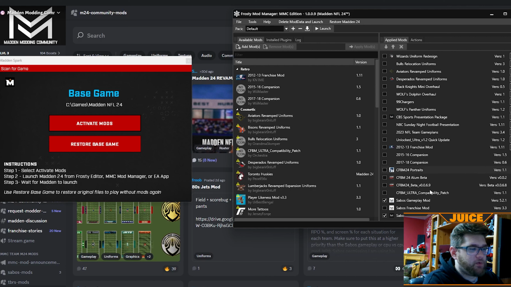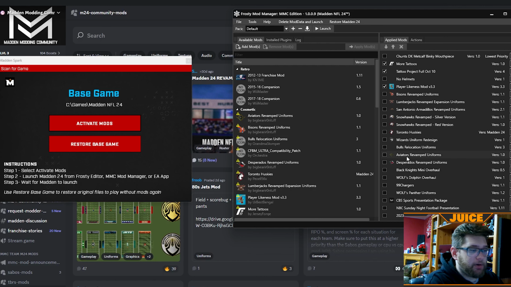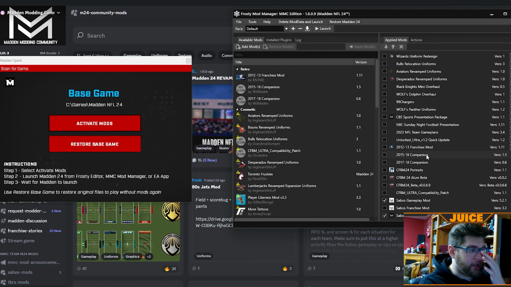Basically, all of these ones are my mods, or my top ones. The gameplay mod, franchise mod, college football, all of the retro mods. Then you go up to the Desperados, and then certainly these three right here, the two tattoo ones and the player likeness one. These are all my big mods that I use. Now, I'm going to show you what they look like in the game so you guys can get a feel for what they do.